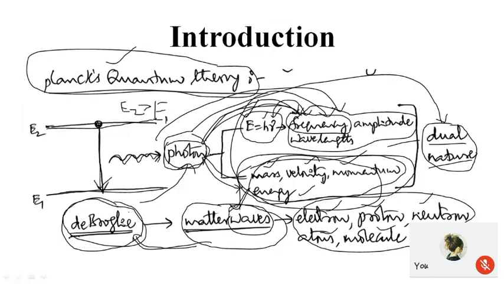So de Broglie extended the same concept of a photon to a particle which is in motion. Any particle in motion is definitely associated with a wave. This concept is known as the de Broglie hypothesis of matter waves.